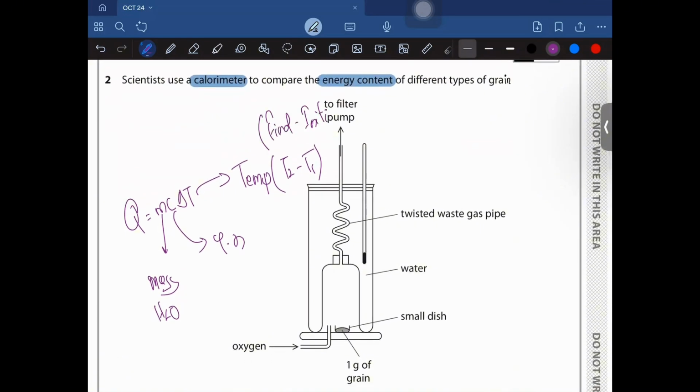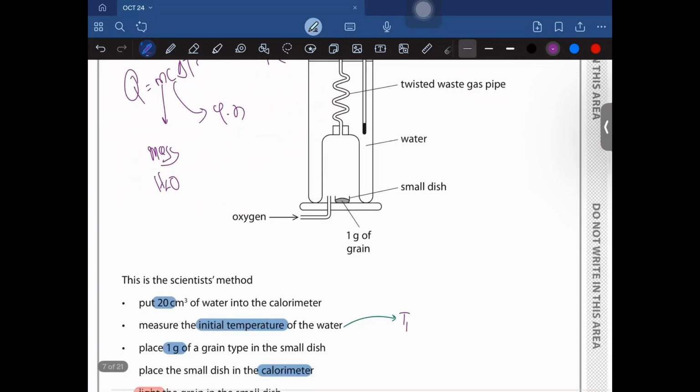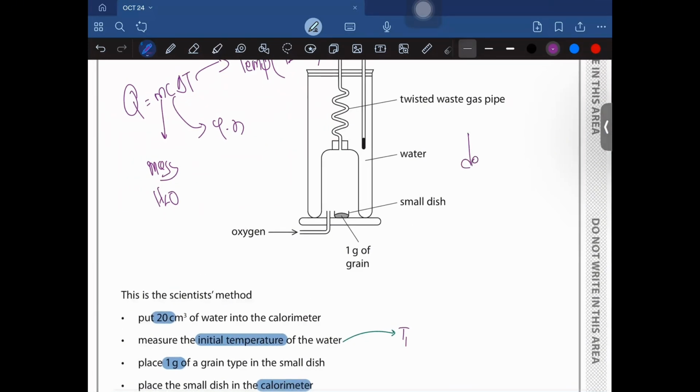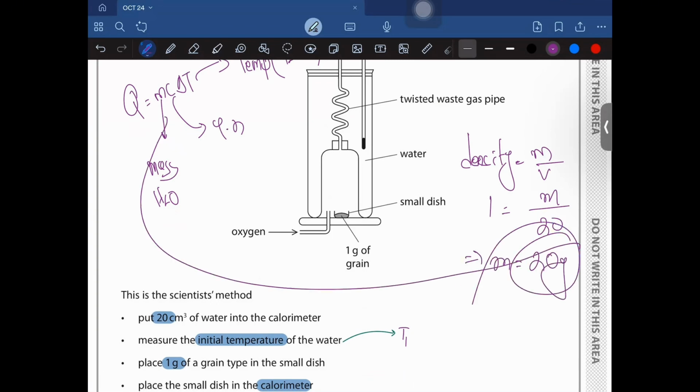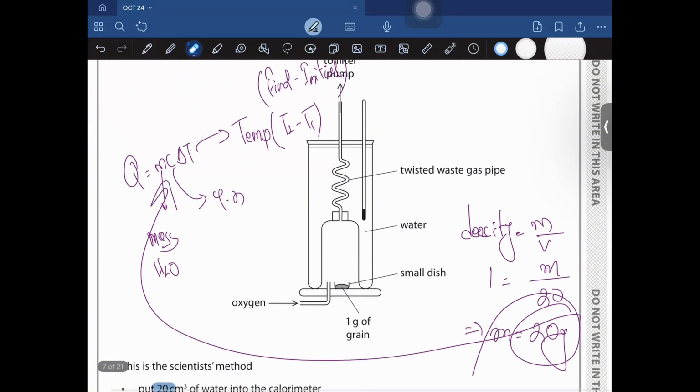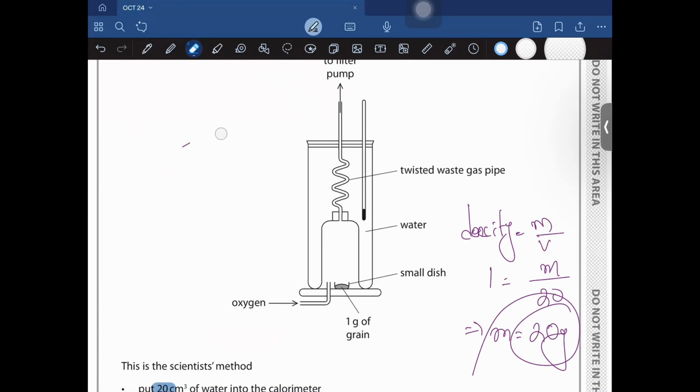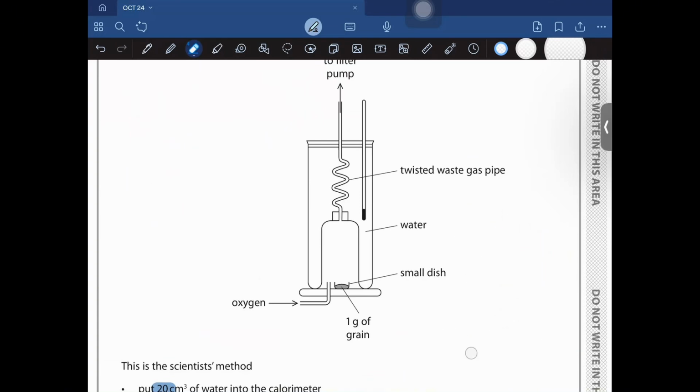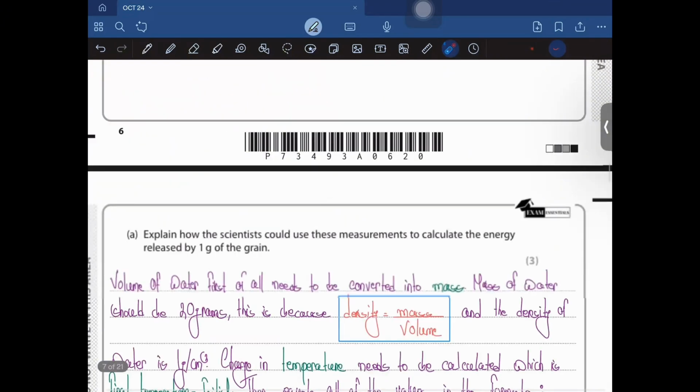And how are you going to get the mass of water, provided that you have the volume? Density is going to be mass by volume, right? And you know that the density of water is 1 gram per centimeter cubed, and you have a volume of 20. So the mass of water is going to be 20 grams. Now you're going to equate all of these into this formula and find the value of energy released by this grain when one gram of this grain burns, right? So yeah, that is what I have written down in my description, but in a detailed and precise way, obviously.